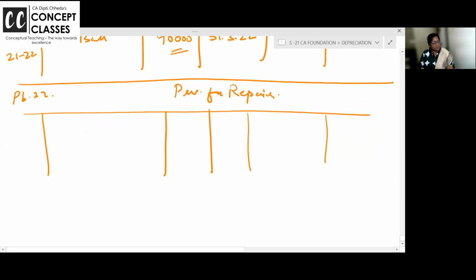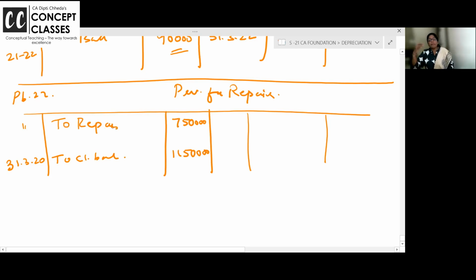Okay. On the last day of the financial year, 31st March 20, we will make that balance in the provision on the last day. 31st March 20, closing balance is 11,50,000. They have given. Actual repairs is 7,50,000, which you adjust here.